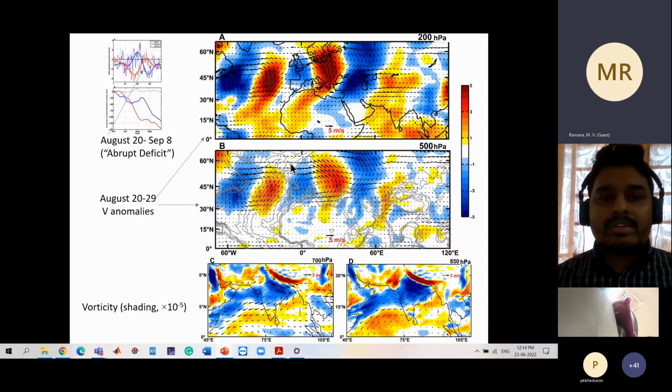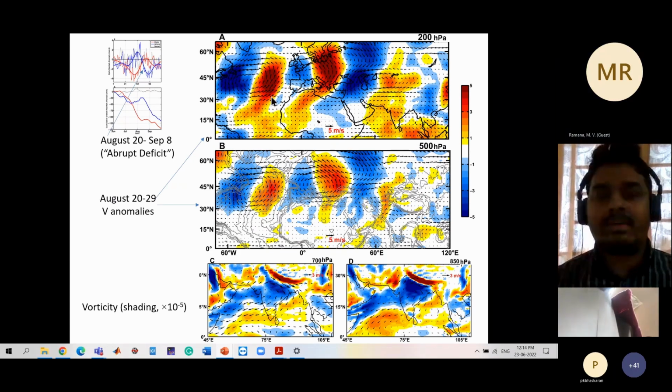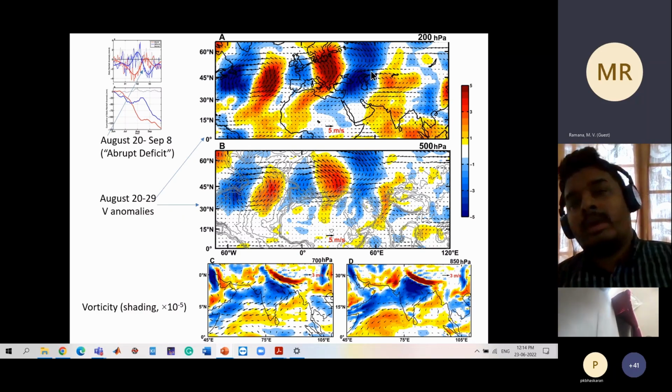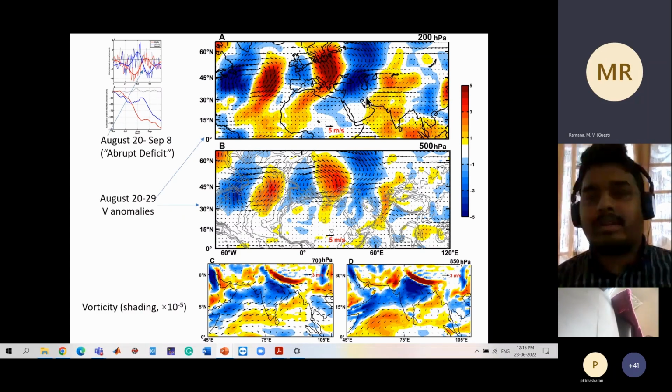So if we focus on the abrupt decline part of the monsoon, that is August 20 to September 8, and look at the large scale structure of wind anomalies for the first 10 days of the deficit, what we see is a cyclonic circulation, which we have seen present throughout the North Atlantic region, and which triggers a Rossby wave train. It is subgeostrophic to the northwest of India, and it leads to anticyclonic circulation at lower level, which suppresses the monsoon flow, as you can see in the negative vorticity anomalies at lower level, and it leads to rainfall suppression for the next 20 days at least.